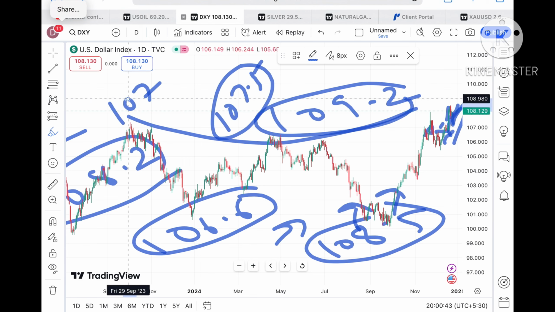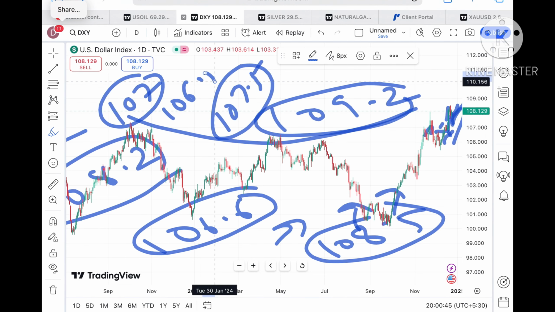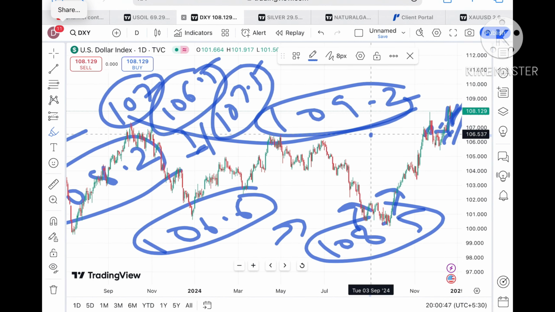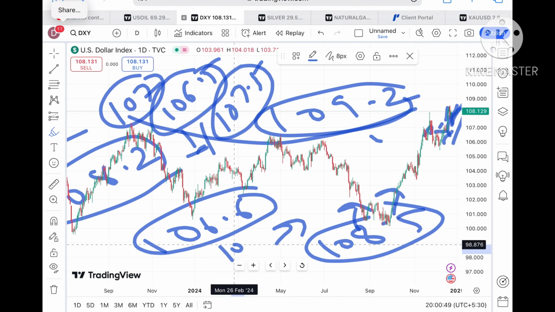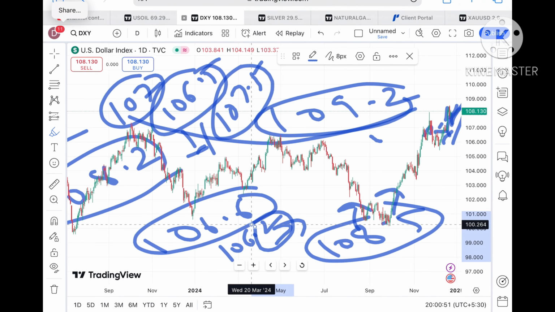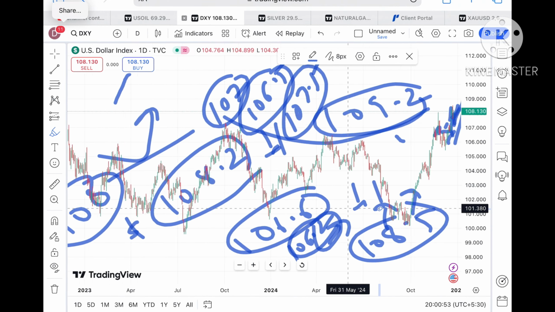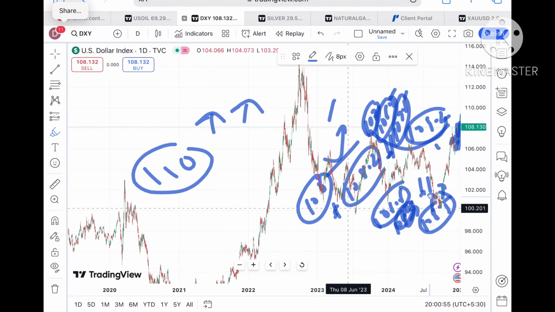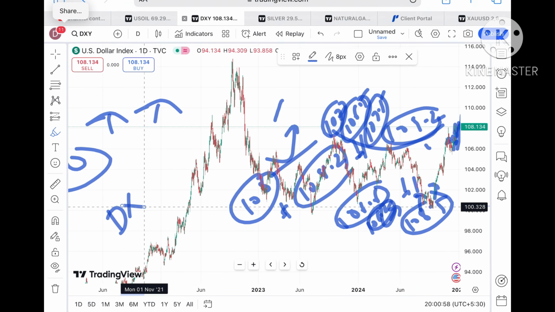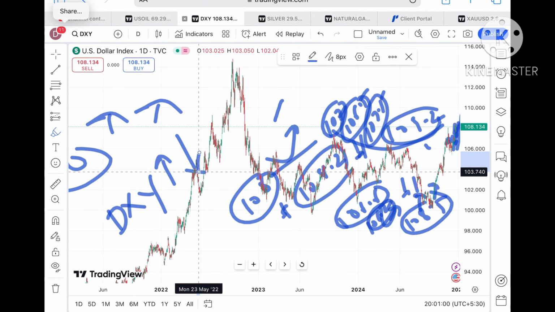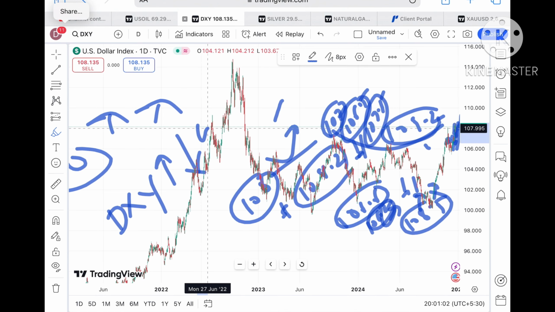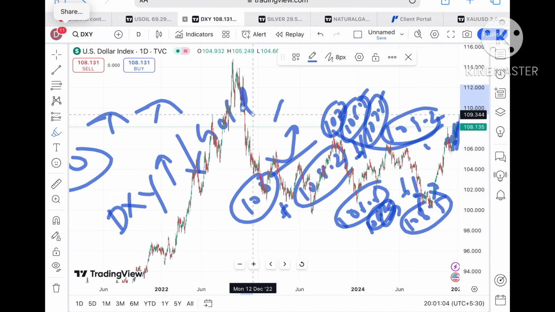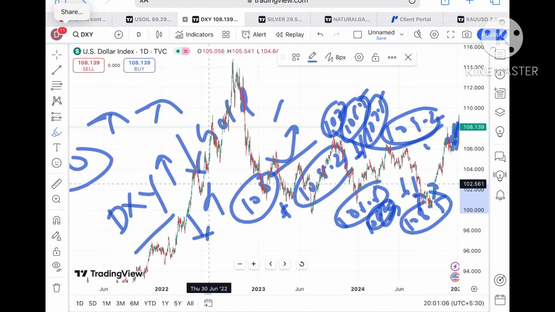Okay, and you have to understand something: when the dollar index started going down, we will see the gold price will go up. Similarly, if the dollar index started going upside, we can see the gold price will go down. This is what we have seen. Because when the dollar index goes upside, the probability of gold going up will go down. Similarly, if the dollar index started going down, we can see the gold price will go up.